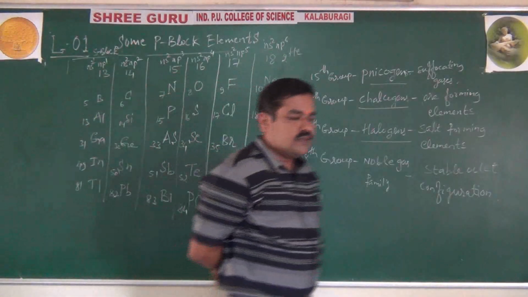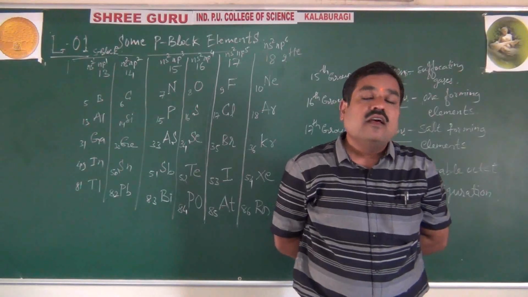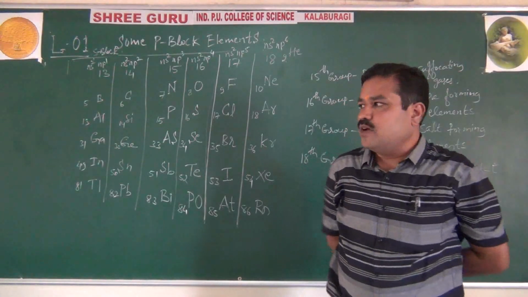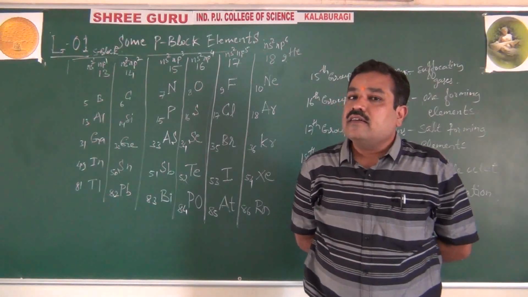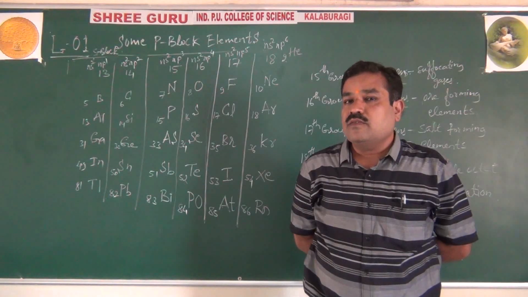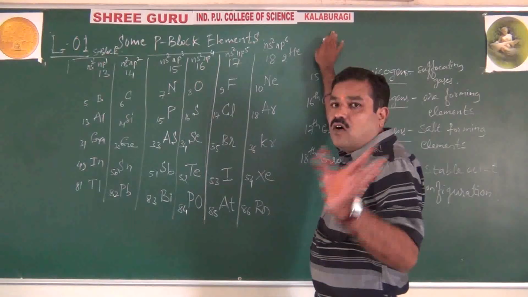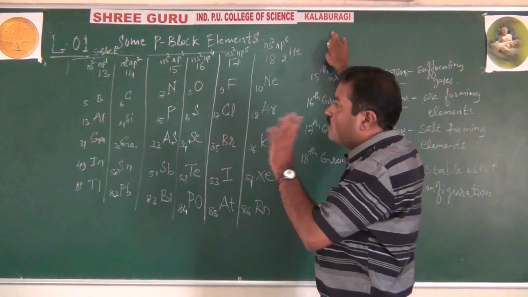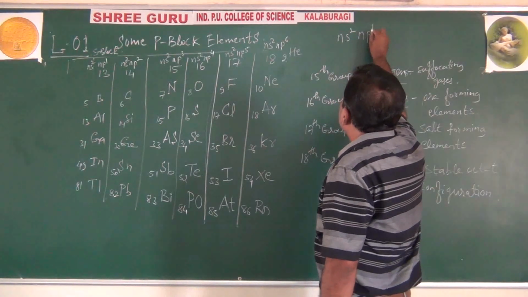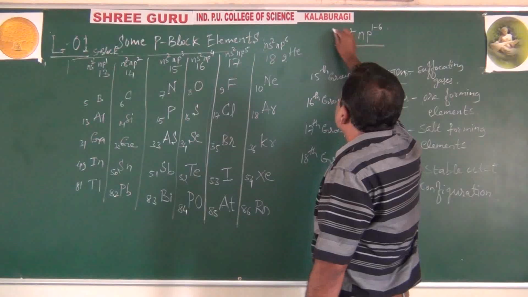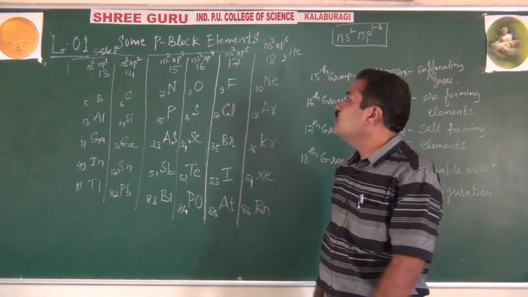P block elements are the elements in which the last entering electron enters the p subshell, and we call them p block elements. These include groups 13 to 18, at the extreme side of the periodic table. What is their general electronic configuration? ns2 np1 to 6 is the general electronic configuration of all these p block elements from 13 to 18.